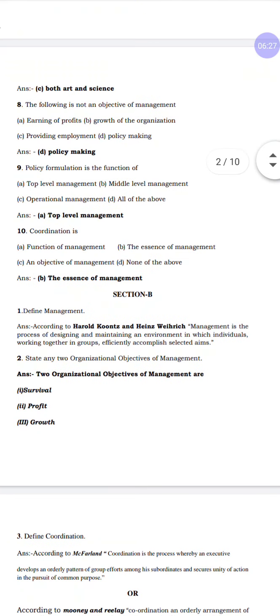Next question, policy formulation is a function of. Who are going to frame the policies or rules or regulations in an organization? The answer is top level management. Next we have that coordination is. The answer is essence of management.